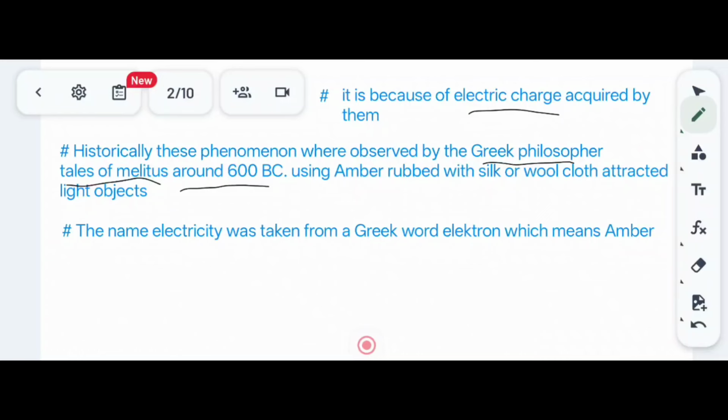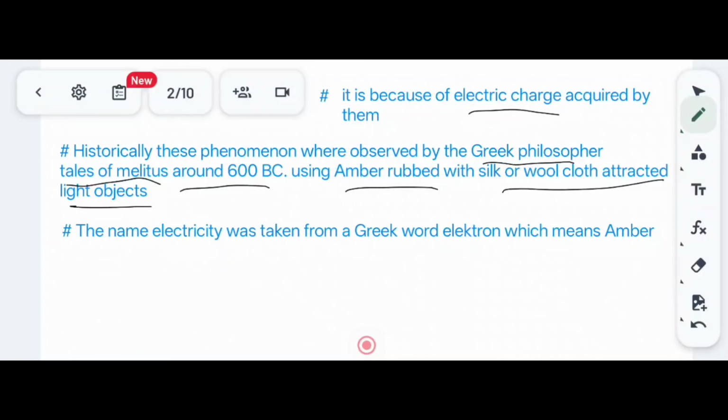When amber was rubbed with silk or woolen cloth, it attracted lighter objects like fur, paper, or dry grass.